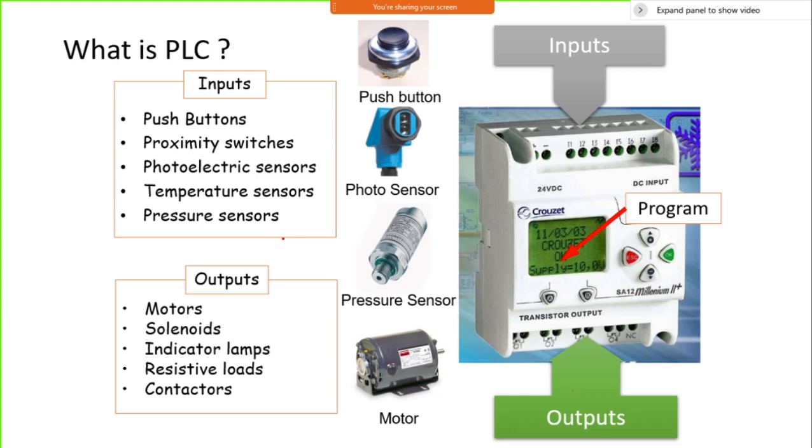Inputs typically mean sensing. Sensing may be a push button. Sensors are connected to the inputs. Outputs are typically actuators. An actuator may be a heater or something similar. That is what you are going to connect to the input and output. These are the push buttons, photo sensors, pressure sensors. These are the inputs. The motor is my output. So this is what it typically looks like, and how it works.